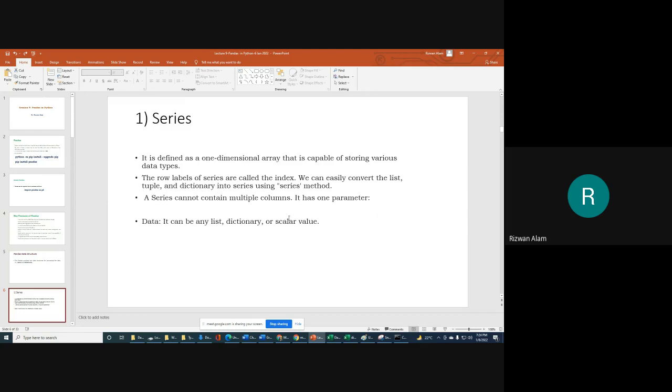We can easily convert a list, tuple, and dictionary into a series using the Series method. See, there is a Series function, a Series method, that we can use. And if you have a list, the elements of the list will be stored in that series. So we will see that through Python programming.